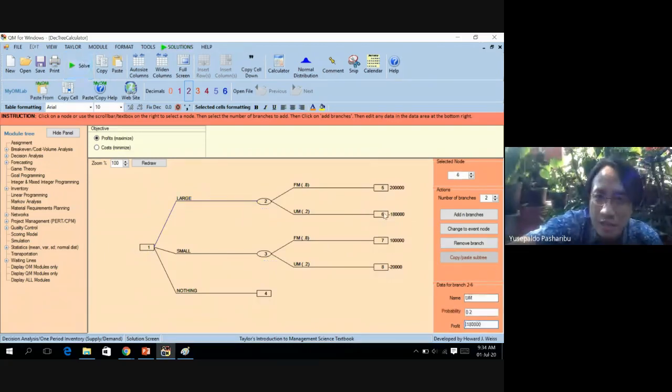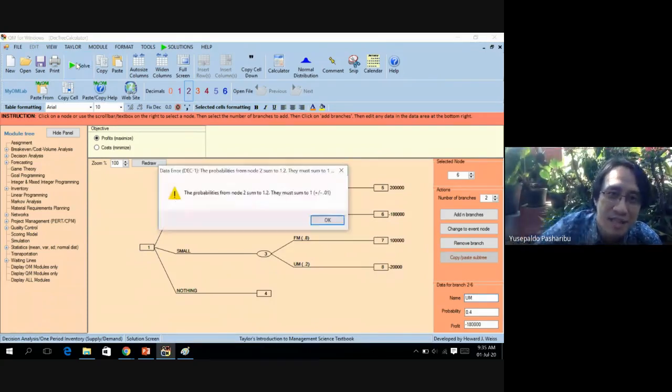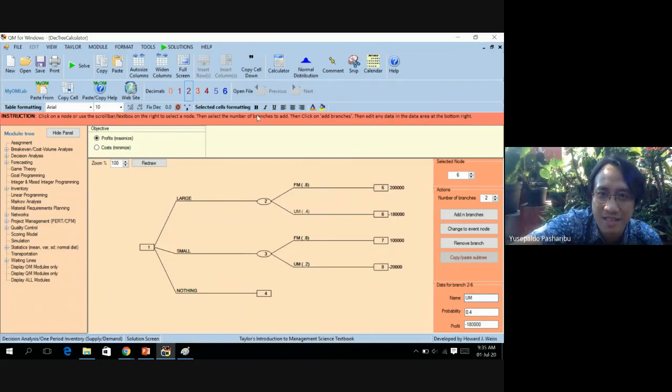Don't worry. For example, if you put in the wrong probability, or the probability does not sum to 1, then you cannot solve it. An error will appear. It must be 1, or 100%, plus or minus 0.01. This is like a tolerance of the probability.